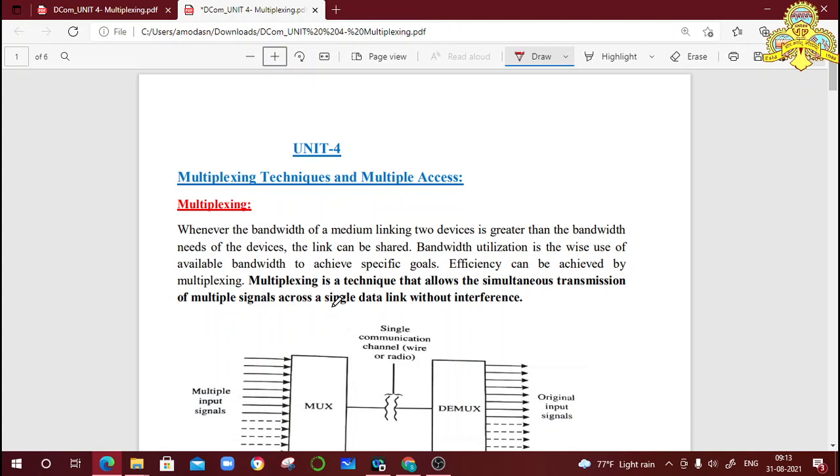Multiplexing. This word indicates what? Many into one. Multi indicates many. Many signals are combined together and we can transmit all the signals using a single channel. This process is multiplexing. And at the other end we use demultiplexing. It is opposite to that of multiplexing. Multiplexing means many into one and demultiplexing means one to many. We separate the signals in the demultiplexing process.